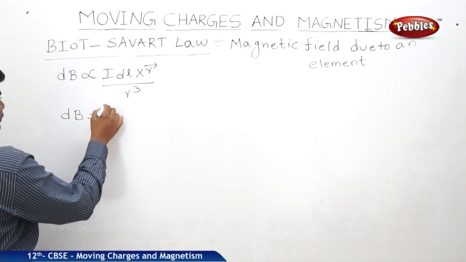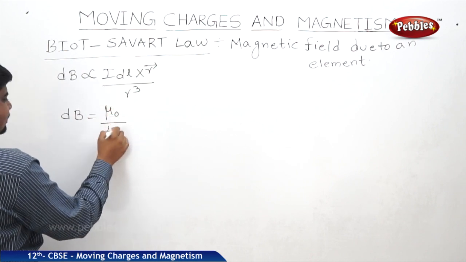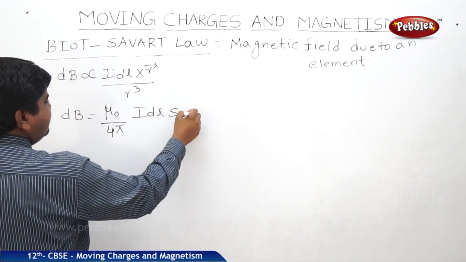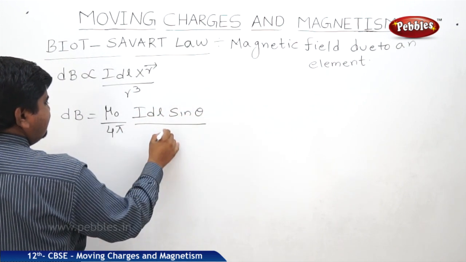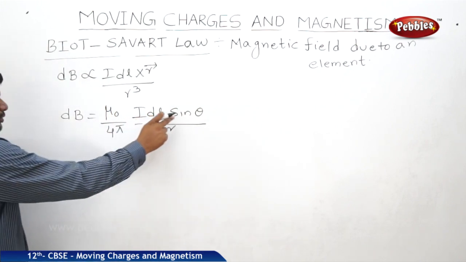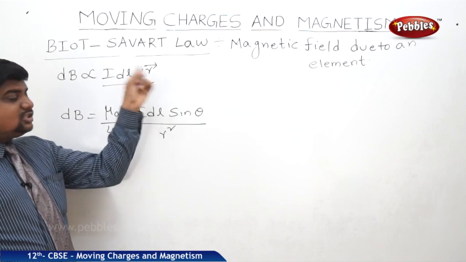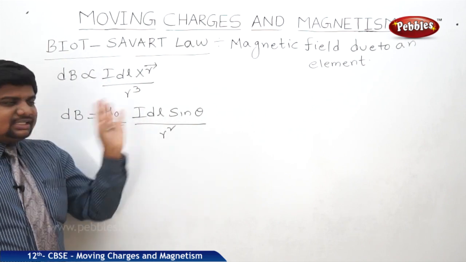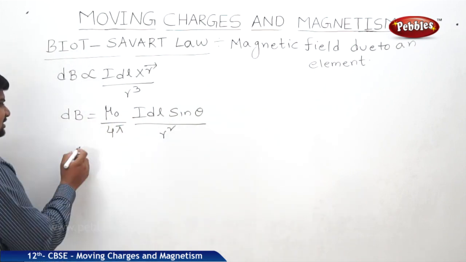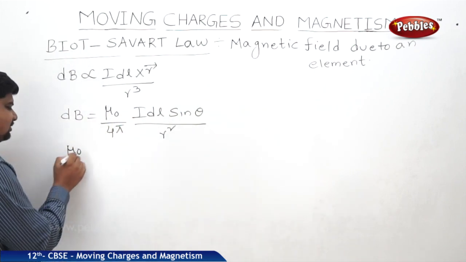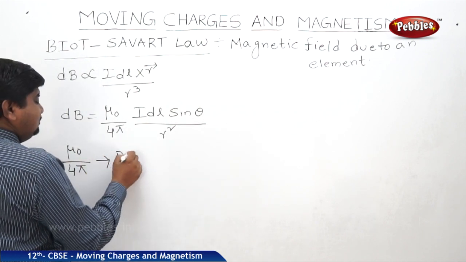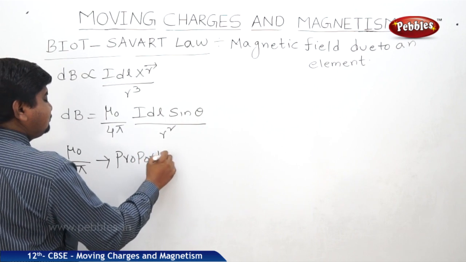So dB is equal to mu naught by 4 pi I dl sin theta by r square. So why sin theta, sir? Cross product is nothing but the sine of the angle between them. So this is the very, very important expression for the Biot-Savart's law, where mu naught by 4 pi is the proportionality constant.